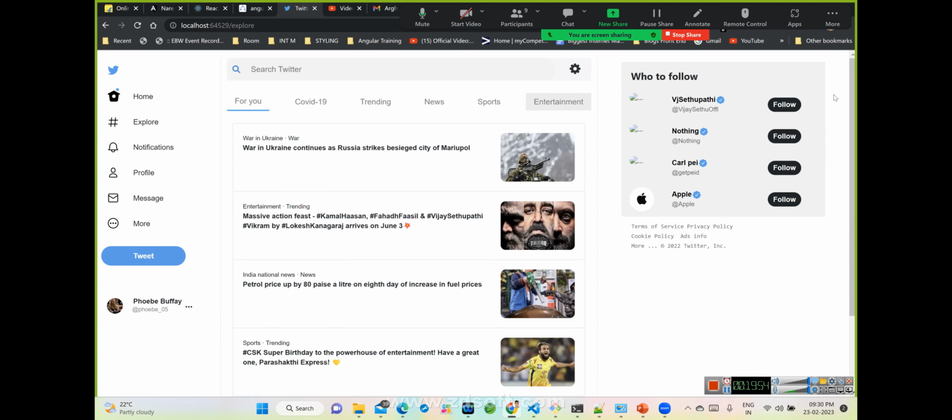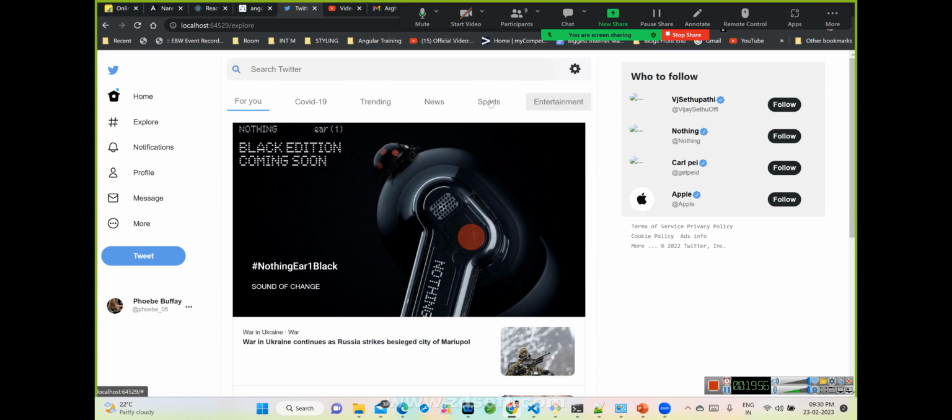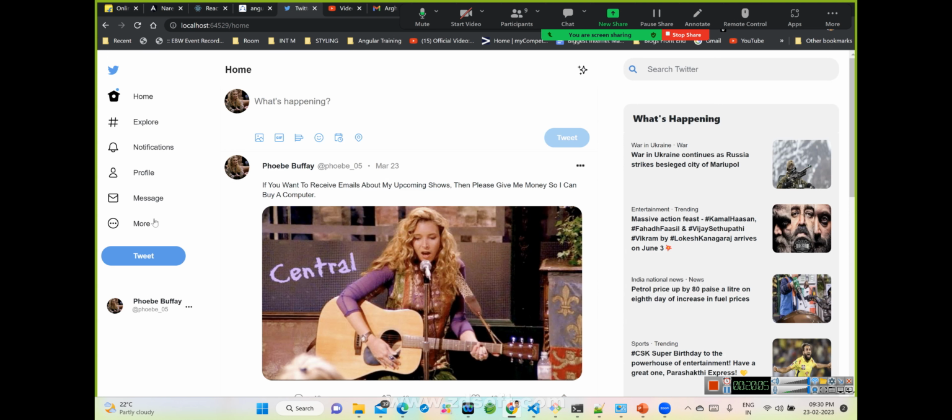Let's say if I click explore, so there is something else that came into the picture, right? This is also getting changed, this is also getting changed. Those things are managed under the explore component.